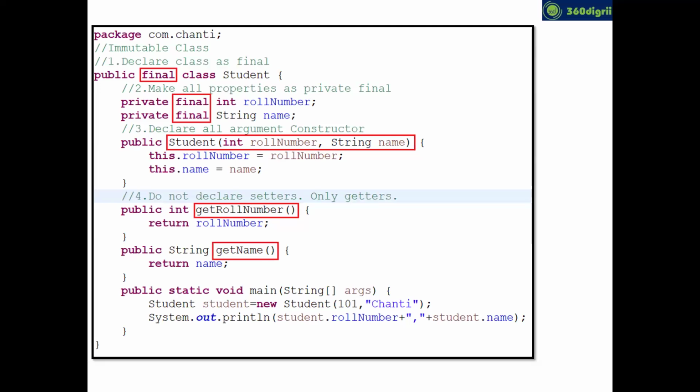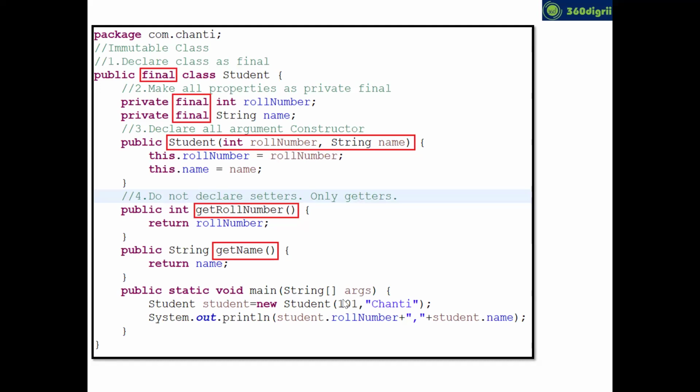Rule number 2, whatever fields are there, buddy, you have to declare those fields with the final keyword, so that there is a one-time assignment for roll number and name. You cannot reassign the values. And rule number 3, you have to declare an all-argument constructor. And rule number 4, the strict rule is you should not declare the setters, because I just now told you setters can modify the value. So you declare only getters if you want to get the data. Getters are also optional. But rules 1, 2, 3 are mandatory: final class, final fields, and all-argument constructor.